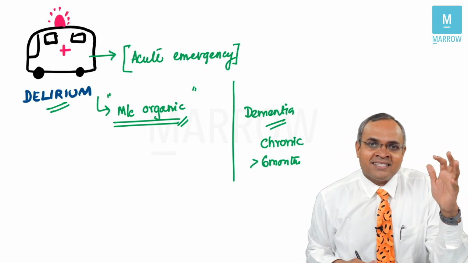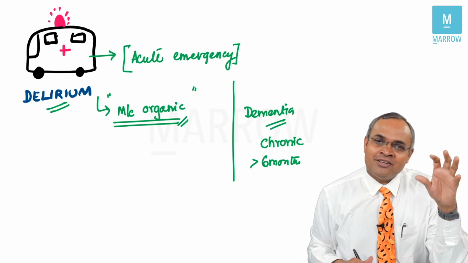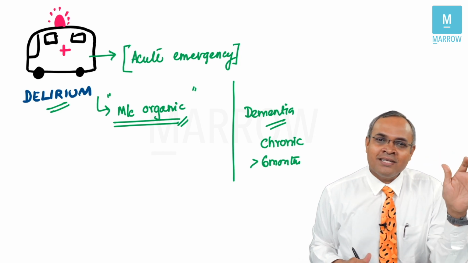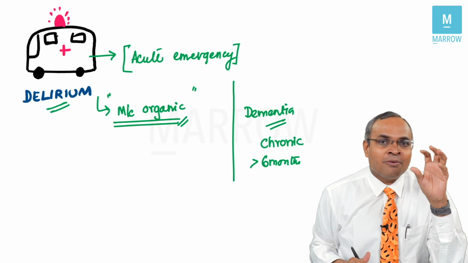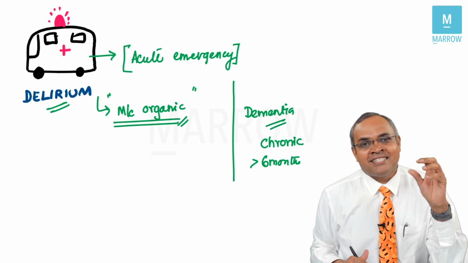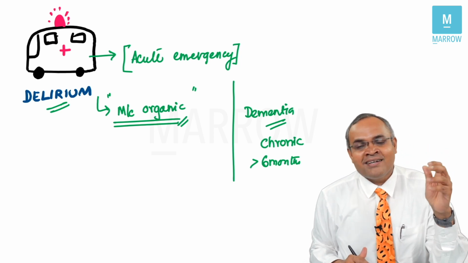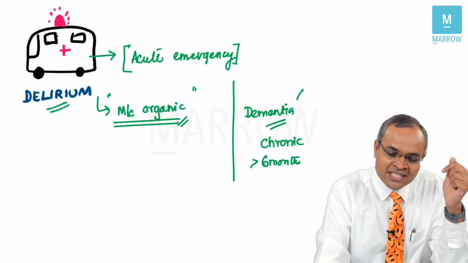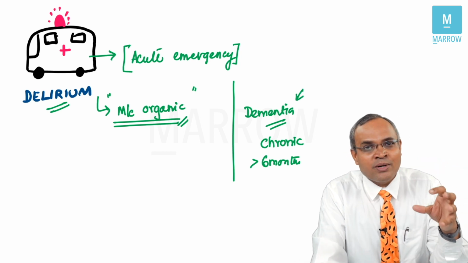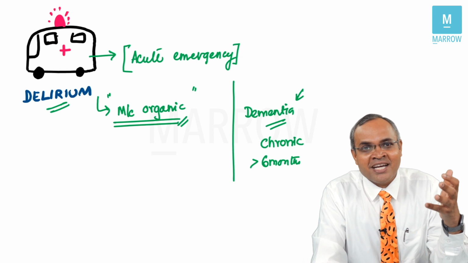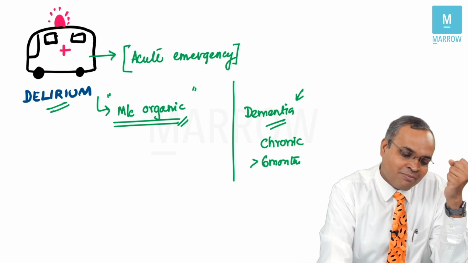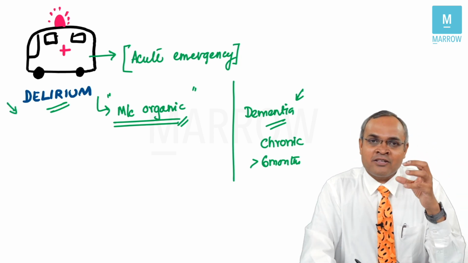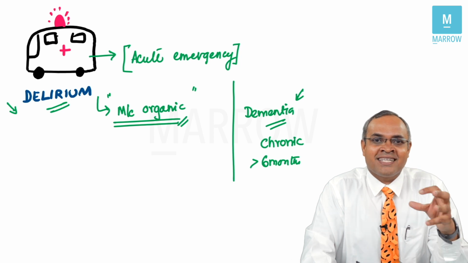Now use common sense. Would a patient in emergency roam around for 6 months in ambulance? Absolutely not, right? So when the question comes 6 years, 3 years, 1 year, 2 years, mostly they are talking about dementia. Whereas if the question comes last 24 hours, last 72 hours, last 48 hours, then most probably they are talking about delirium. So delirium is an acute emergency condition.